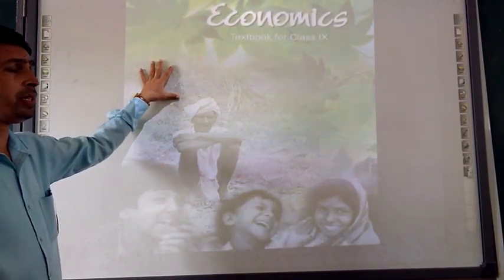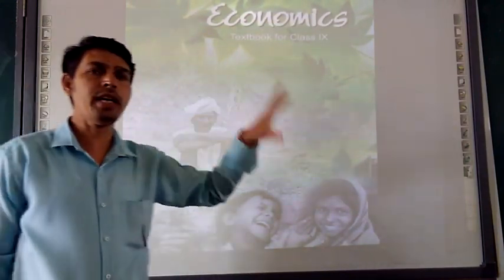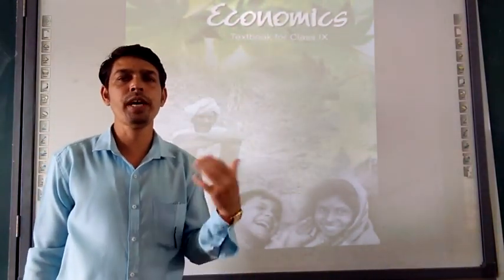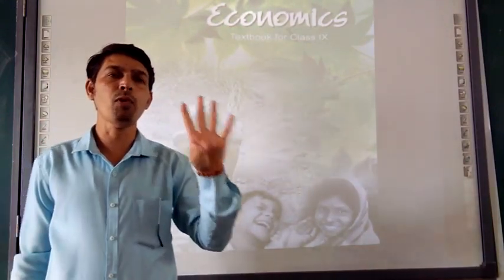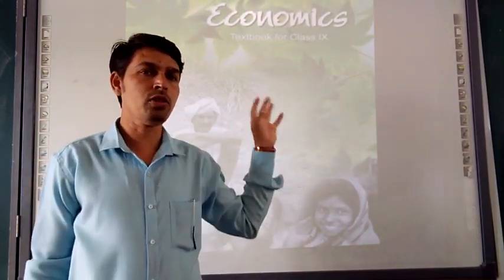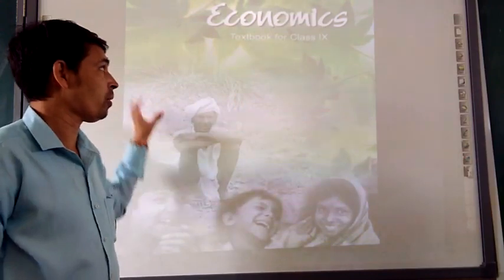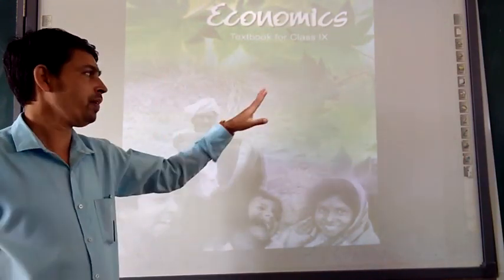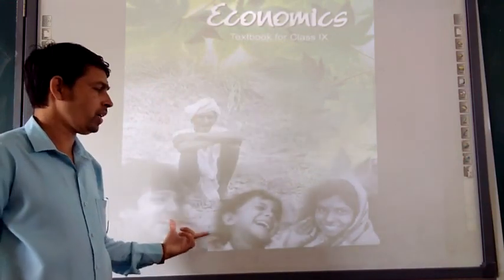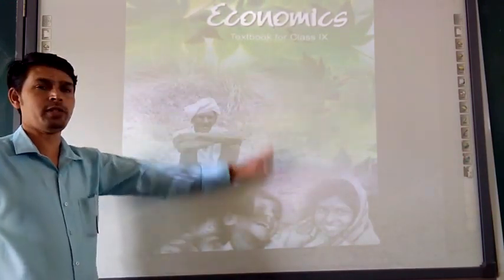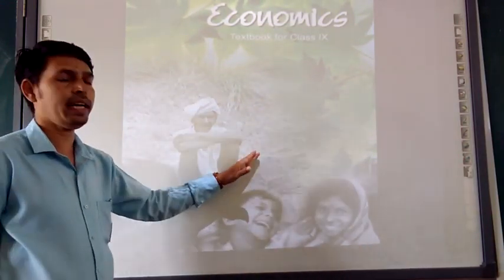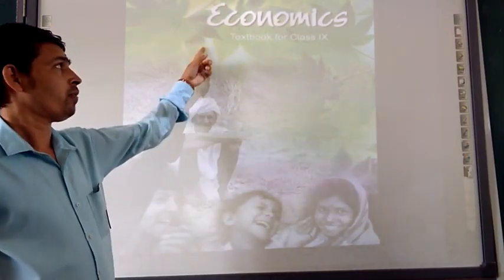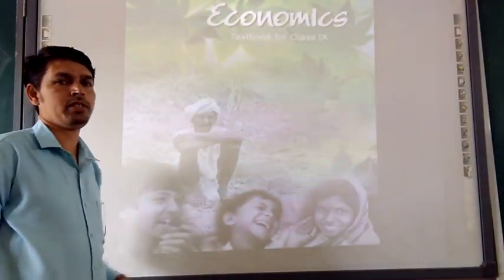So in this economics textbook, what are we going to learn? We are going to learn about 4 segments. The whole textbook carries 4 chapters, right? This is the first cover page of the textbook. This is the NCERT textbook for class 9 economics.